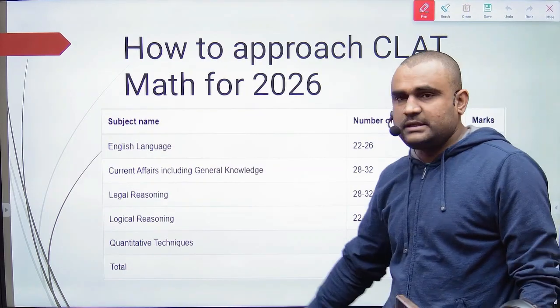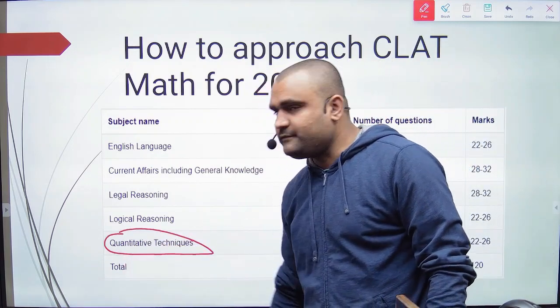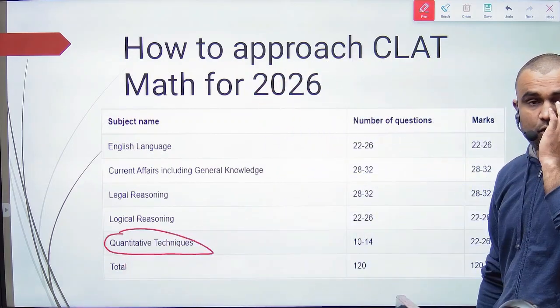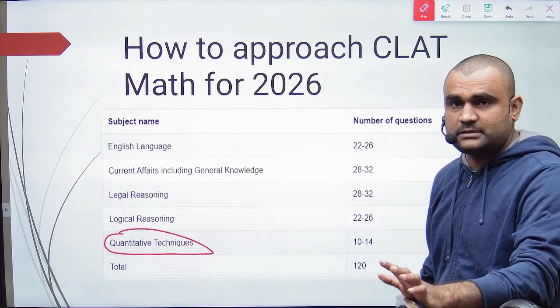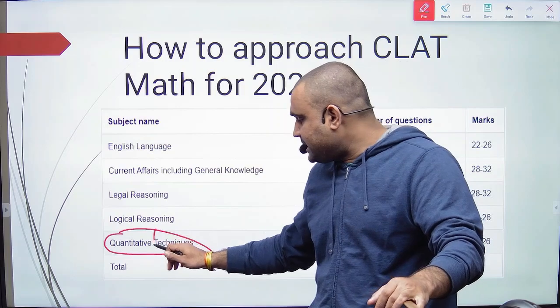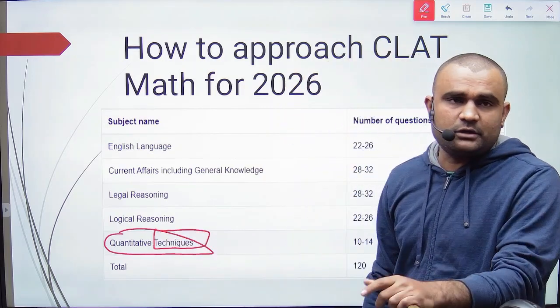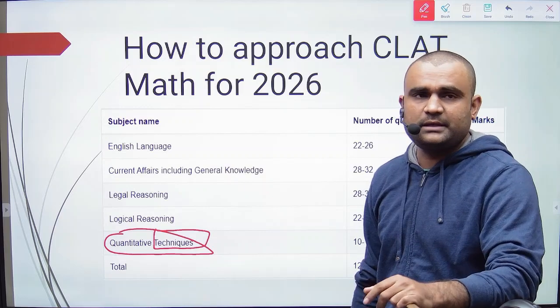See, this is the math section. There they write quantitative techniques, not mathematics. What they want from you is the techniques of quantitative techniques, that is, mathematical techniques. They don't want you to know the maths very well. They just want techniques.